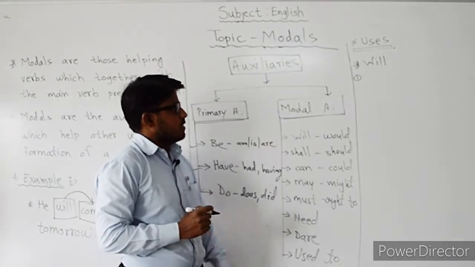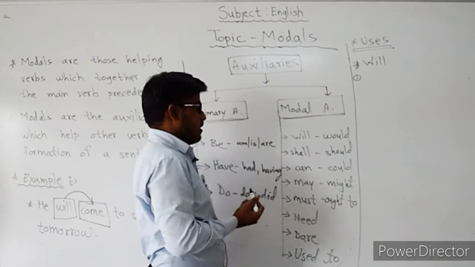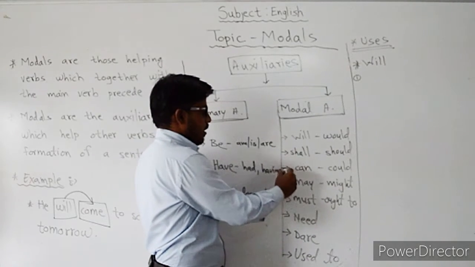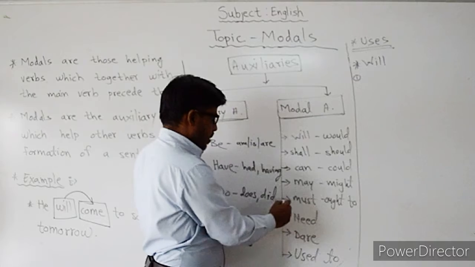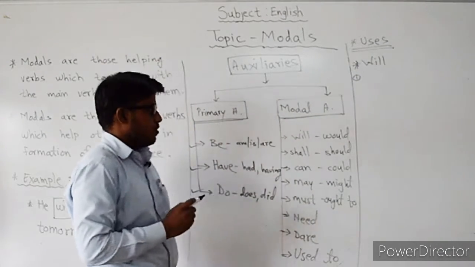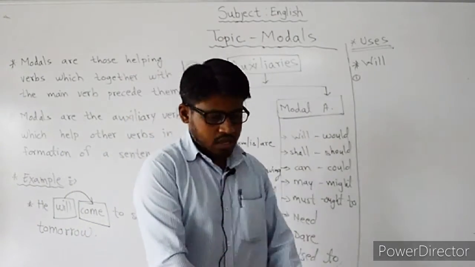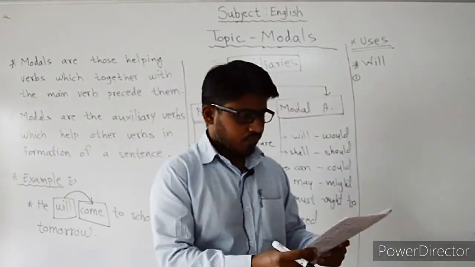Then modal auxiliaries. Now we are going to see which are the modal auxiliaries. Will, would, shall, should, can, could, may, might, must, ought to, need, dare and used to. So these are the kinds of modal auxiliaries. Now we will see the usage of these modals.